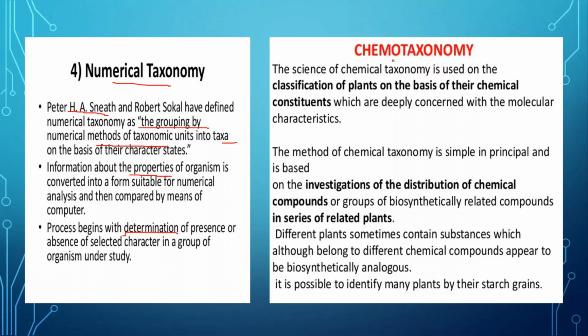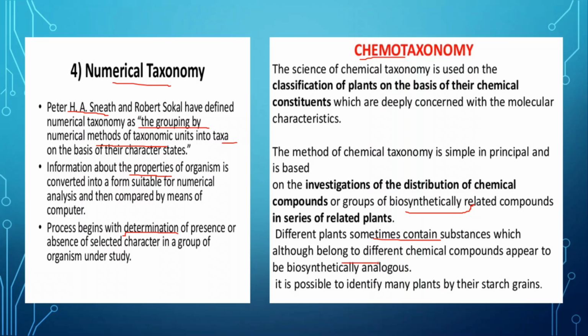Now chemotaxonomy. Chemo means chemical. So what chemical compounds are present in the cell of the plant as well as animal? What biosynthetic compounds are present, which types of chemicals are present, and what is the ratio of that particular chemical?